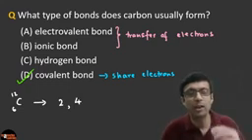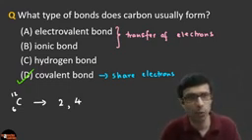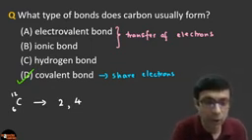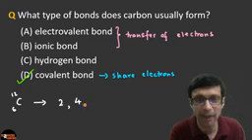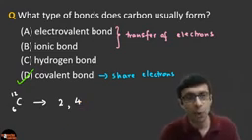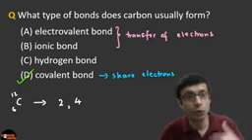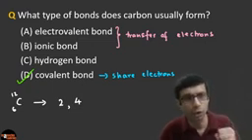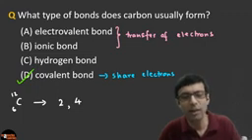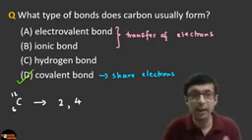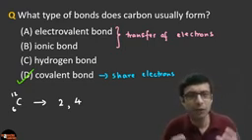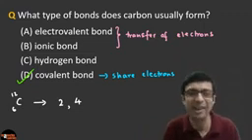So how will carbon achieve its stable state, the octet state? What does it need to do, right? So it has the option of either losing 4 electrons, right, to get to the duplet state, or gaining 4 electrons, right? And then it will become 2, 8. But it doesn't do any of that. Why? Because for it to lose 4 electrons, it would require a lot of energy to remove 4 electrons, right? So that is very difficult to remove 4 electrons from carbon. And if you add 4 electrons, then total electrons will become 10.